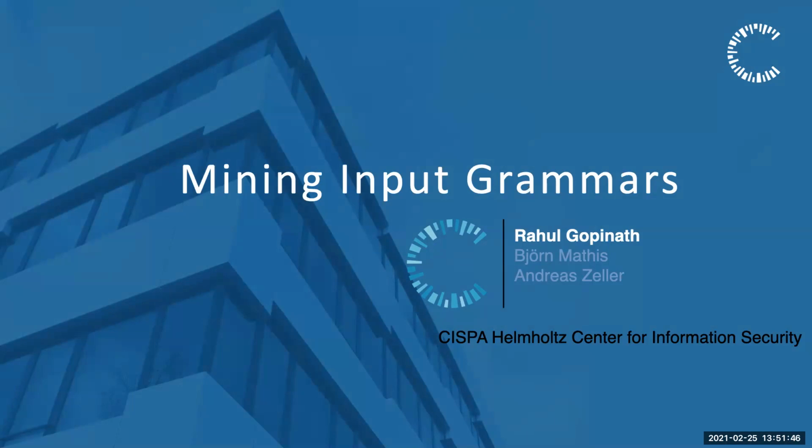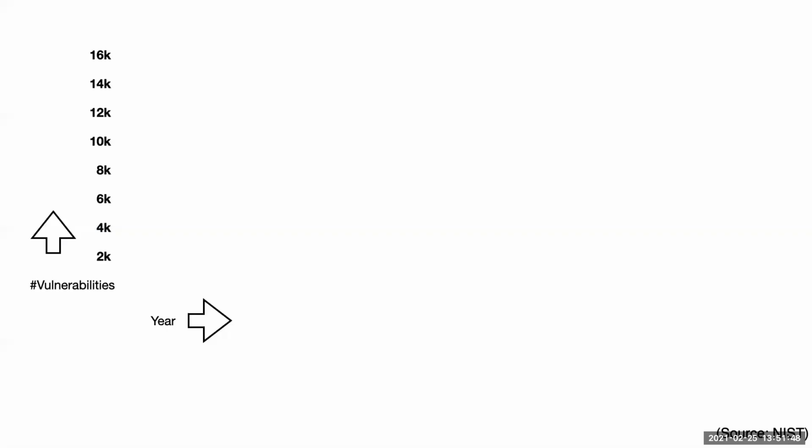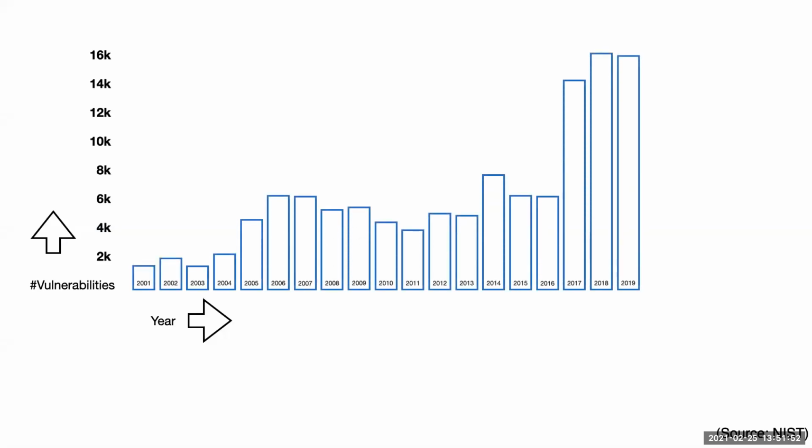So why do we need input grammars? As you all know, there is a huge growth in bugs and vulnerabilities year after year. And it is important to make our systems robust so that we can prevent them from being exploited by malicious actors. The best way to make our systems robust is extensive testing. And automatic testing, especially fuzzing, can help here.